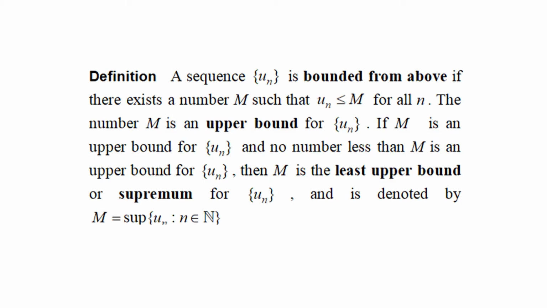Bounded from above. Definition: a sequence u_n is bounded from above if there exists a number m such that u_n is less than or equal to m for all n. The number m is an upper bound for the sequence u_n. If m is an upper bound for the sequence and no number less than m is an upper bound, then m is the least upper bound, or supremum, for the sequence u_n, denoted by m equal to the supremum of u_n, n belongs to the set of all natural numbers.